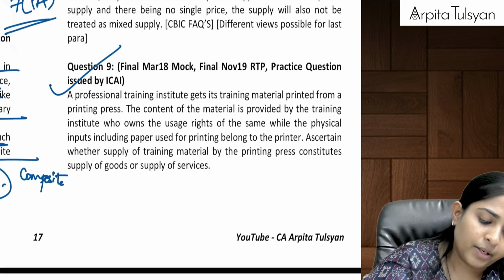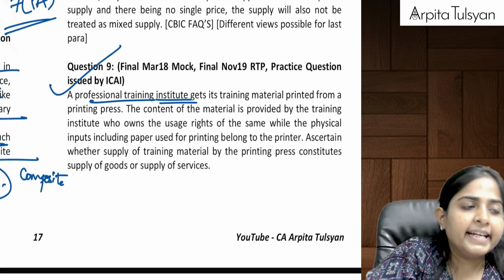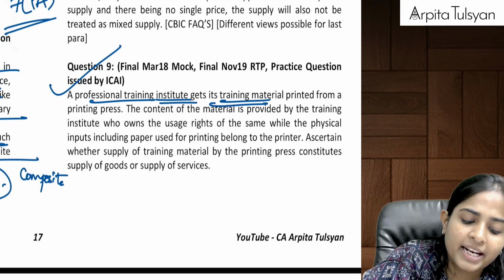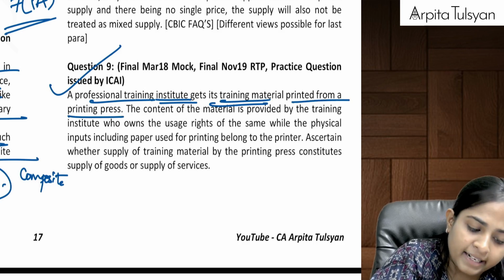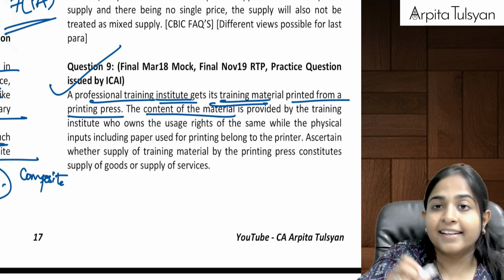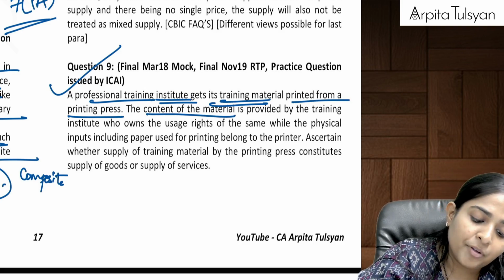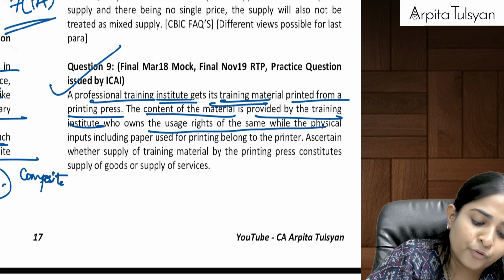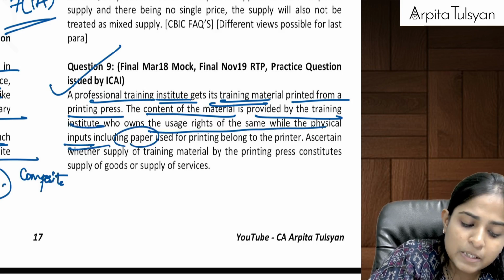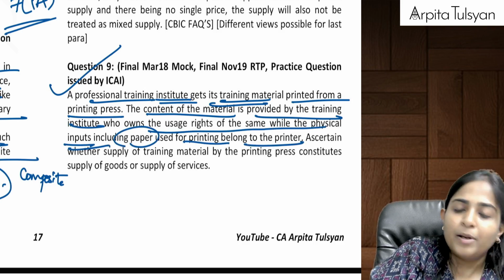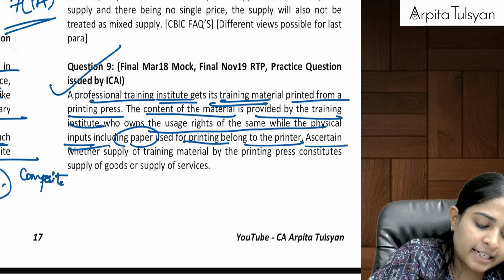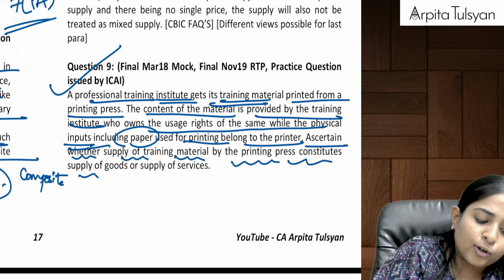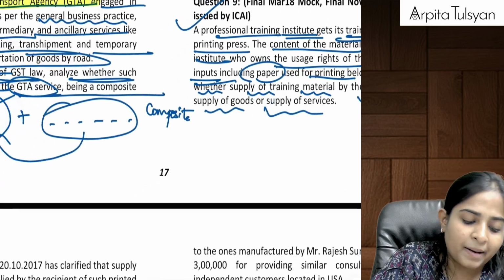Then the next one, a professional training institute. A professional training institute gets its training material printed from a printing press. The content of the material is provided by the training institute, who owns the usage right of the same, while the physical inputs, that is paper, used for printing belong to the printer. Ascertain whether supply of training material by the printing press constitutes supply of goods or supply of services.